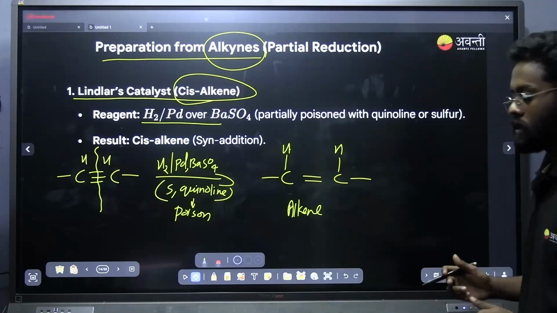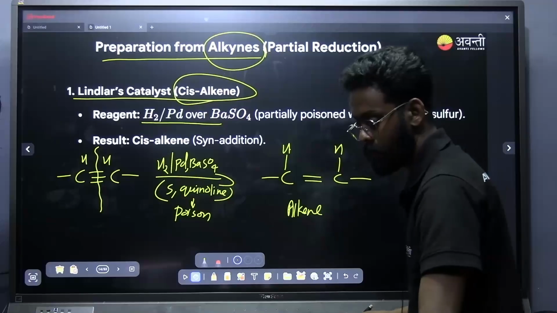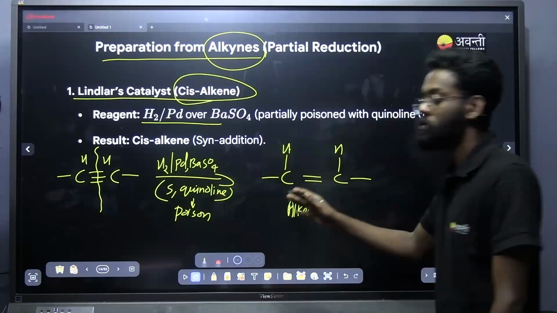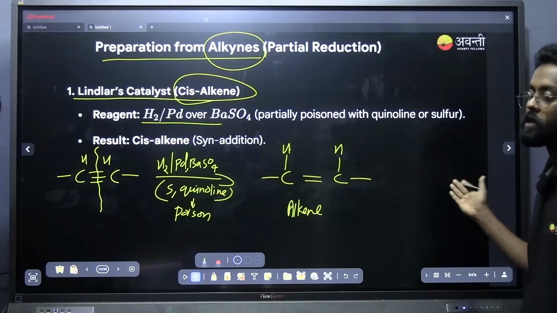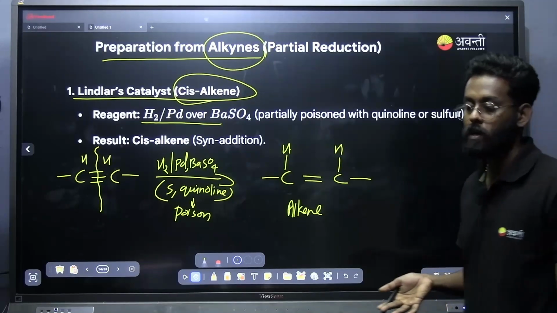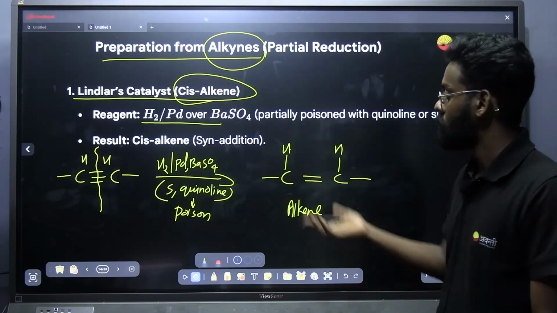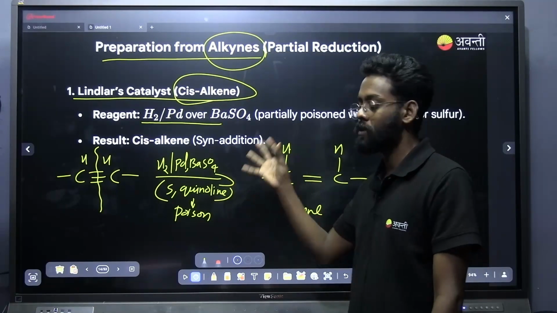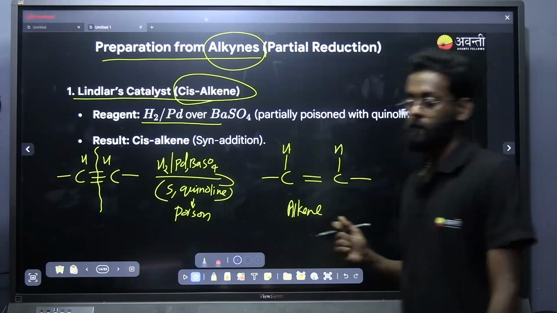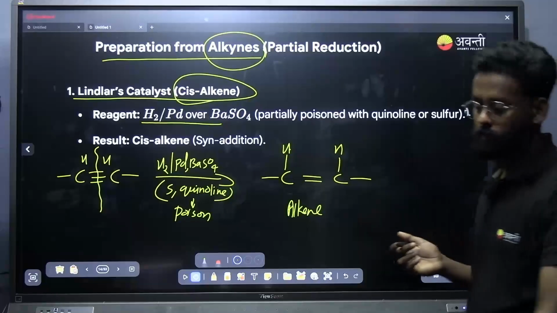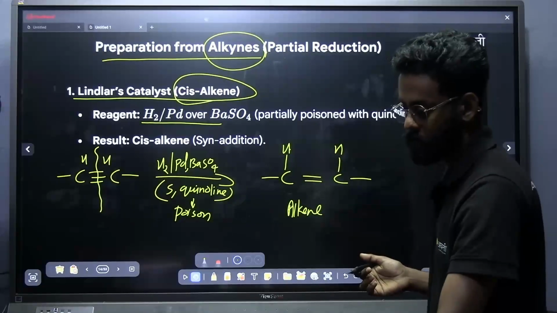Is it done? Shall I move? If sulfur and quinoline are not used, the reaction will continue till the formation of alkane. Poison means it is going to stop the reaction at a particular point. Got it? Yes.